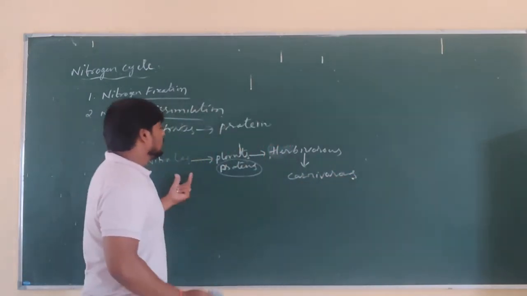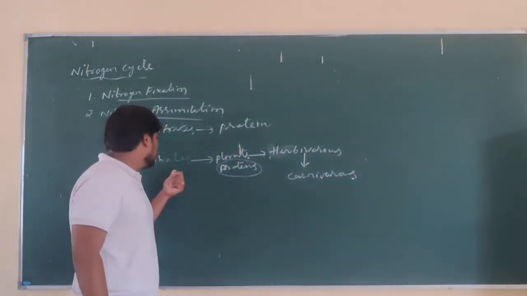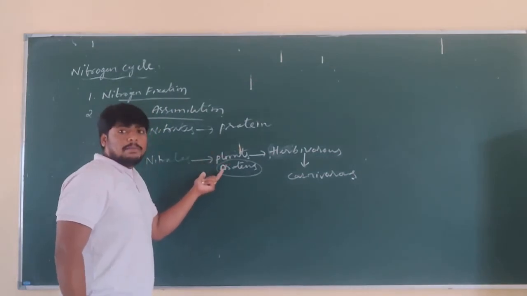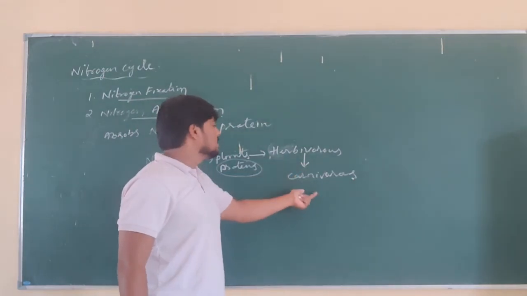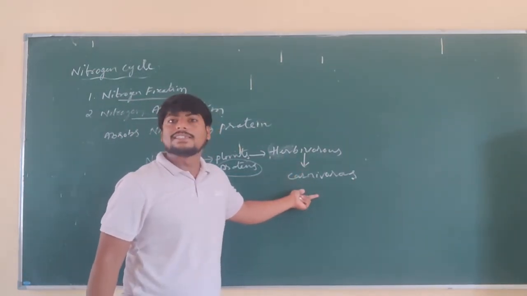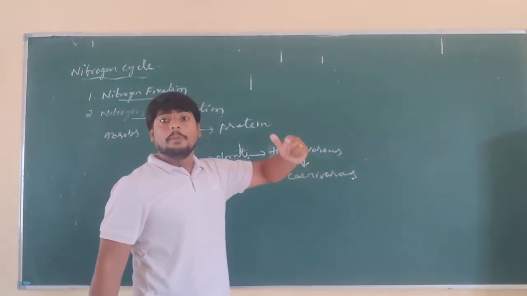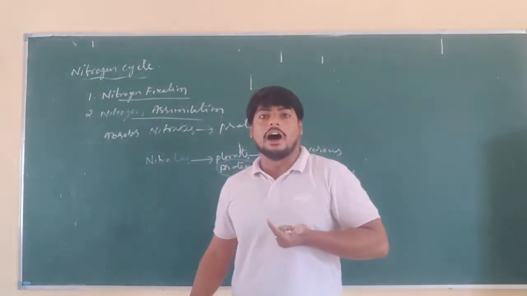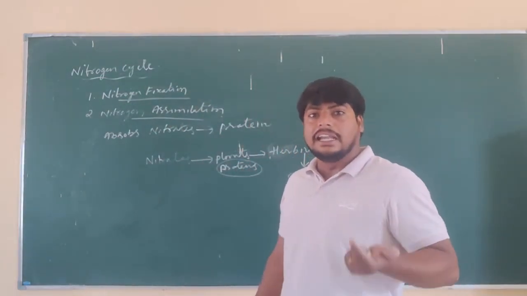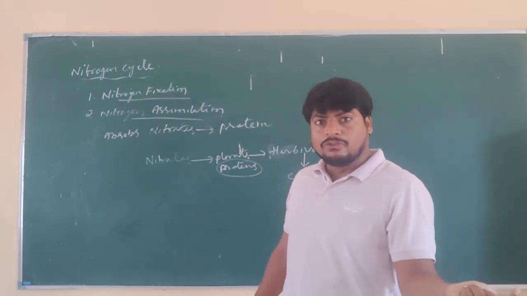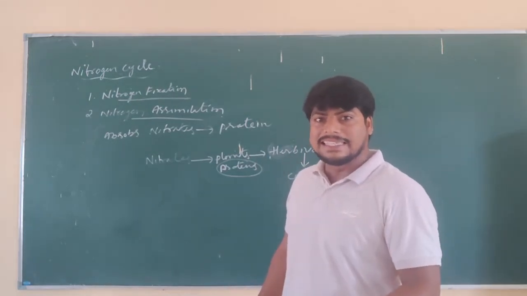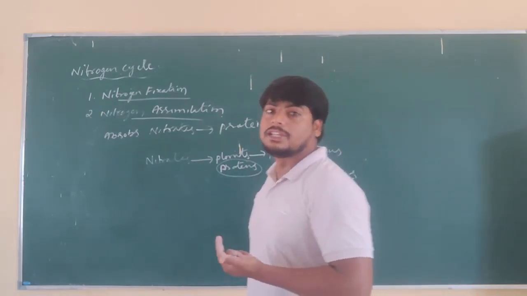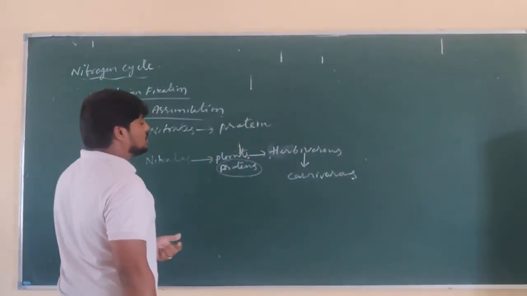See what is happening here? The nitrate ion is distributed in the form of proteins in plants, then to the herbivores, and from the herbivores to the carnivores. So this conversion of nitrate ions from one form to the complex protein form is called assimilation. What is it called? Assimilation.